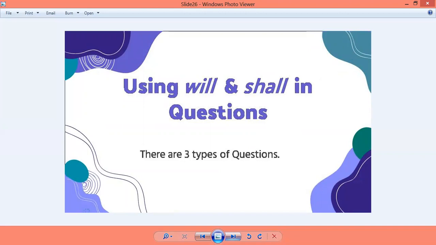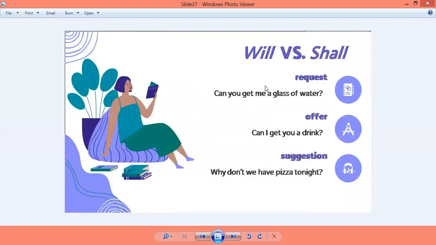Now, how will we use will and shall in questions? Right, there are three types of questions और तीनों type के अंदर will और shall कैसे use होगा? We will see. Will versus shall. There are three types of questions. One is request, another could be an offer, and the last one is suggestion.